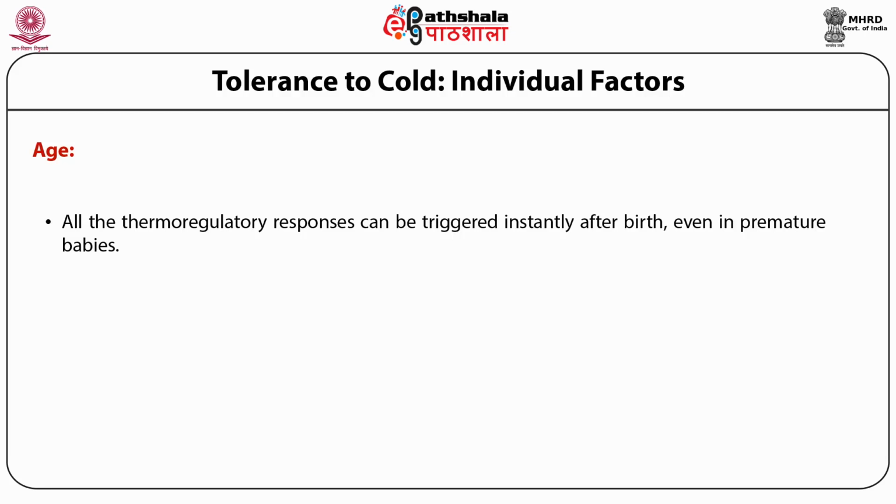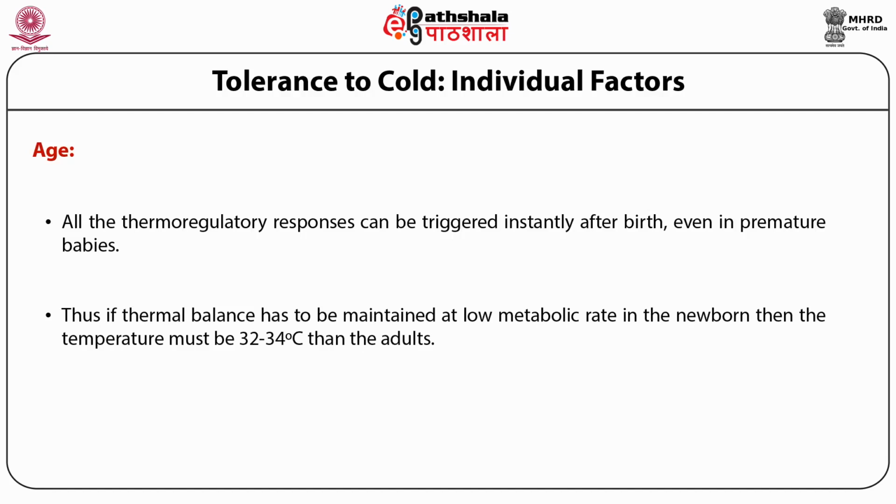Without shivering, their heat production can be increased 100 to 200% above the resting metabolic rate. But due to the larger surface area to volume ratio of newborns than adults, vasoconstriction is not as effective as in adults for reducing heat loss. Thus, if thermal balance has to be maintained at a low metabolic rate in a newborn, then the temperature must be 32 to 34 degrees Celsius, higher than for adults.